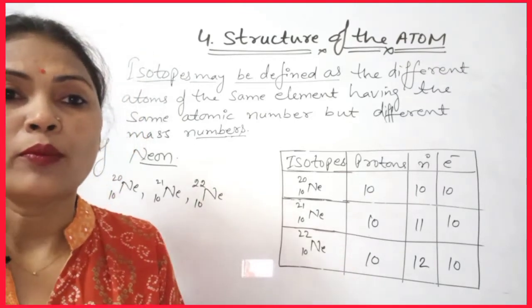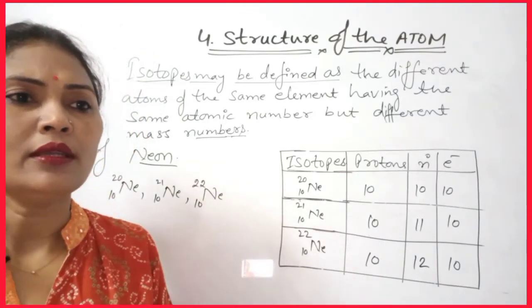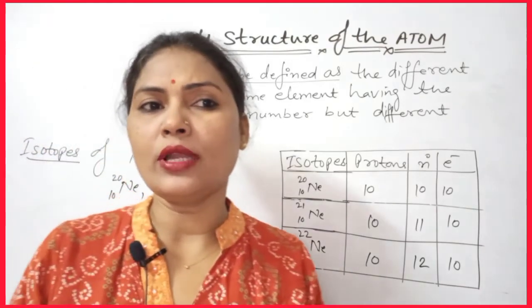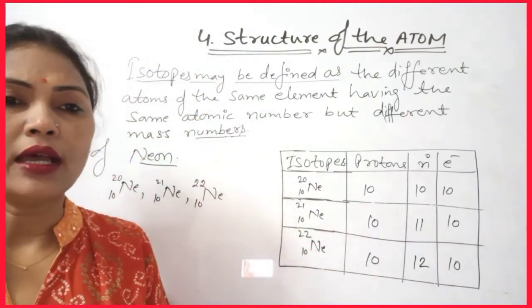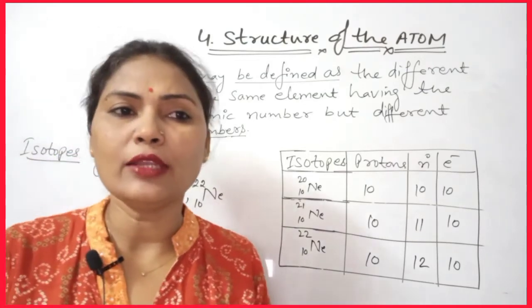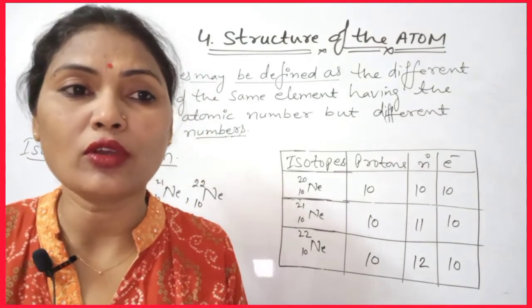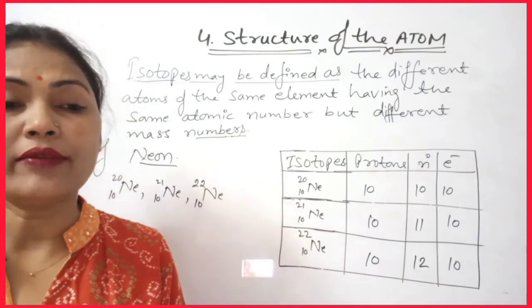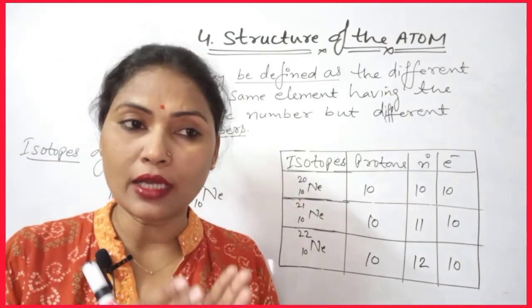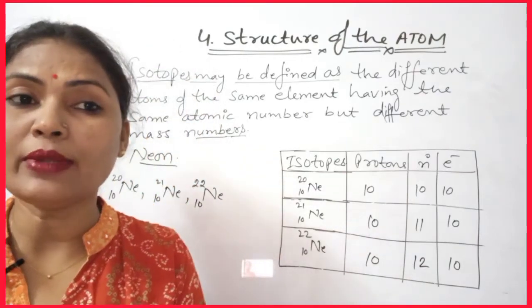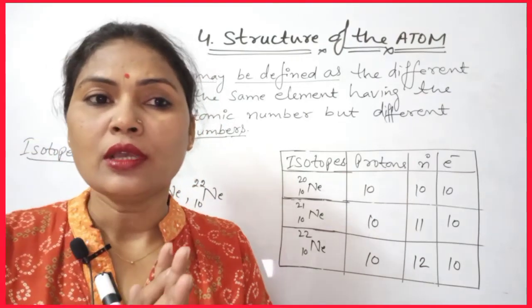Most elements have more than one natural isotope, and the atomic mass of an element is the average relative mass of all the natural isotopes of the element. So most elements have fractional atomic masses.